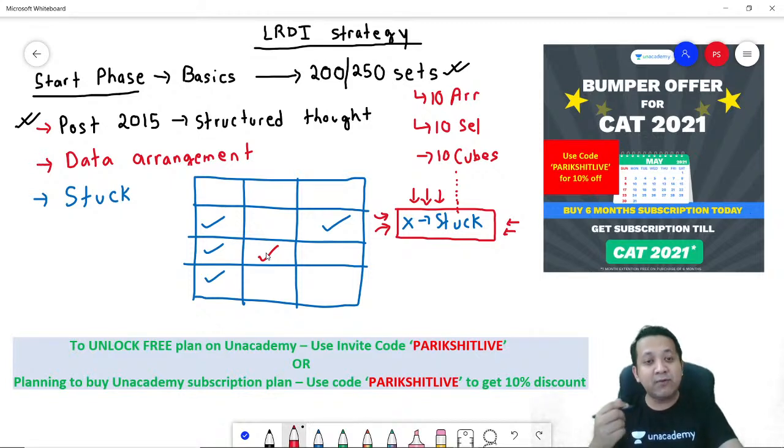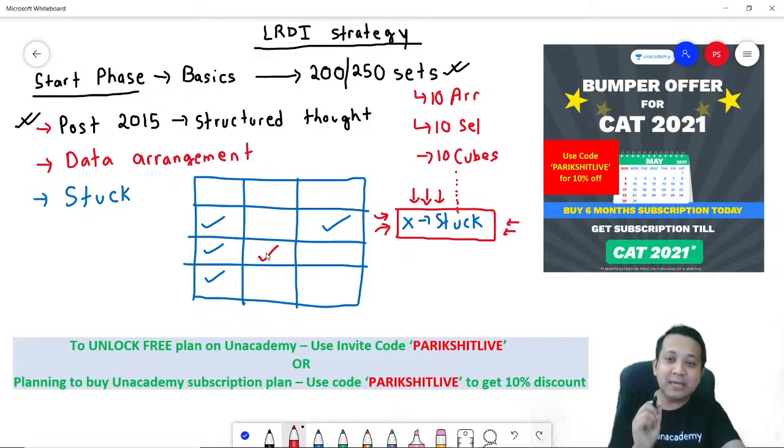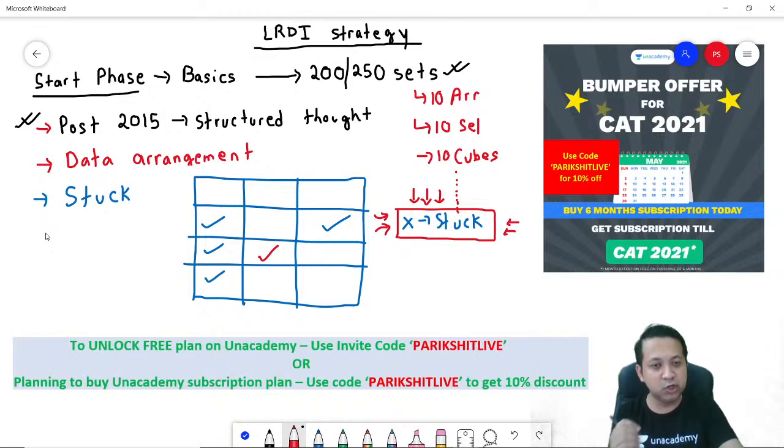You never look at the solution first in a LRDI puzzle. That would be the most inappropriate way of practicing LRDI sets. When you get an LRDI set, you've got to first try it out. Try it out for how much time? Probably 10 minutes, probably 15 minutes. But definitely, at a minimum, those 10 minutes you give it a try. Only if you are not able to solve it, you look at the solution.